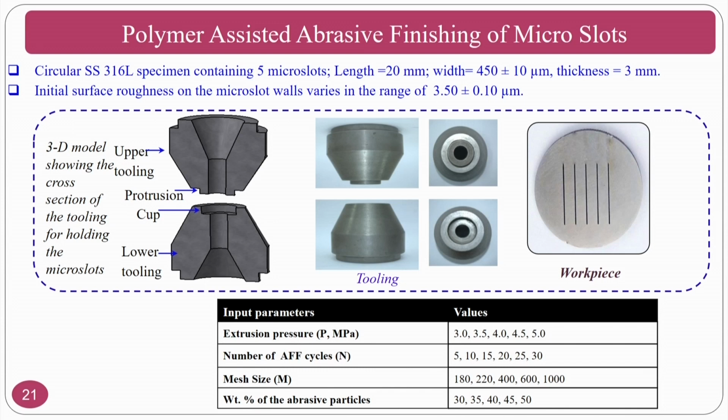How is this finished? The micro slots are there. For these micro slots, the extrusion pressure, number of cycles, mass, weight percentage of abrasives and other things are there. However, much detail is not given here about the medium, because the medium itself is very complicated. As I said, whenever you are moving towards a liquid type of medium, sedimentation problems will come, and these problems have to be overcome by choosing proper rheological additives in the medium.